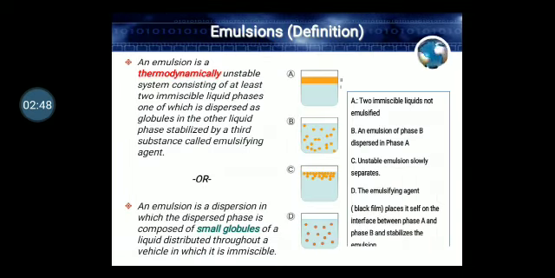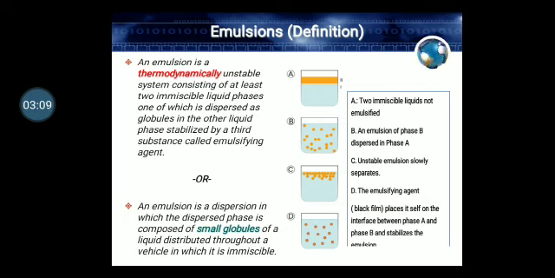So here is the difference between suspension and emulsion. Now we will go through the definition of emulsion. Emulsion is a thermodynamically unstable system consisting of at least two immiscible liquid phases, one of which is dispersed as globules in the other phase and which is stabilized by a third substance called an emulsifying agent.